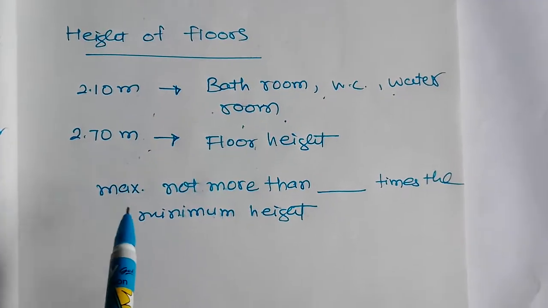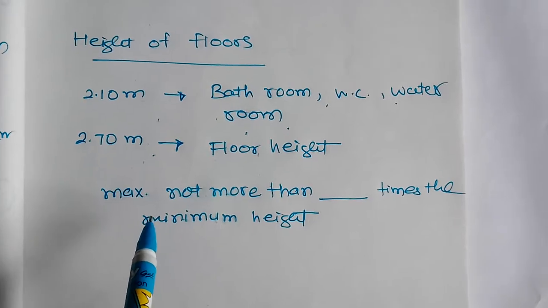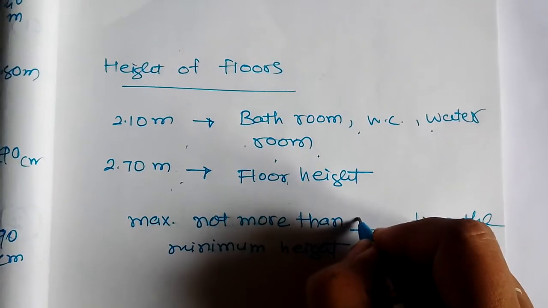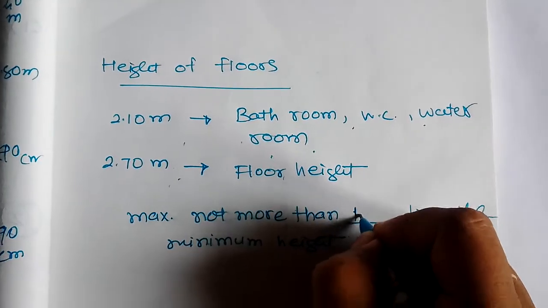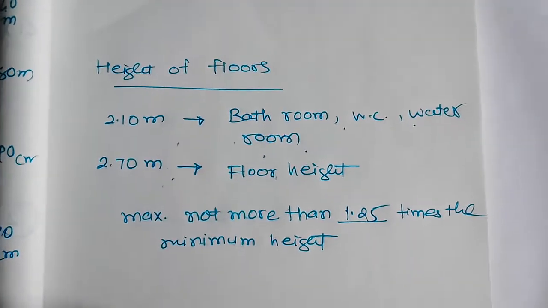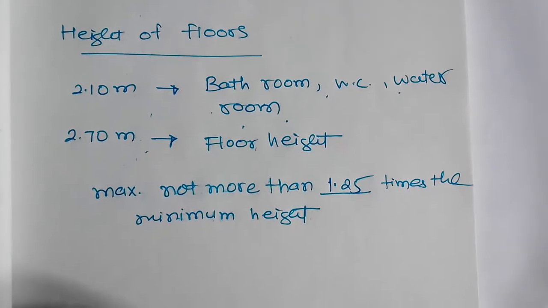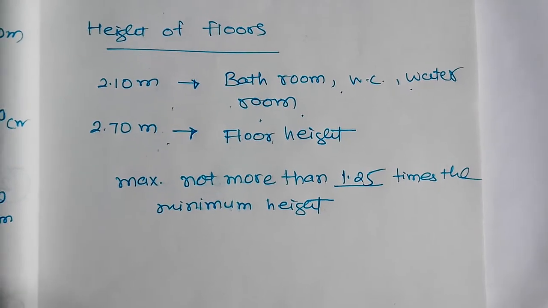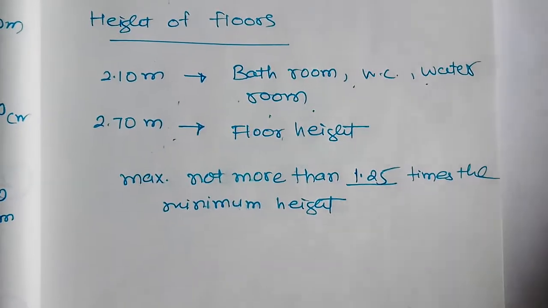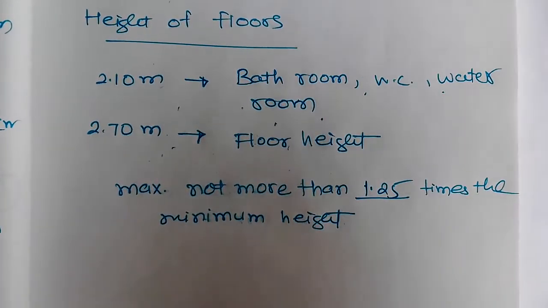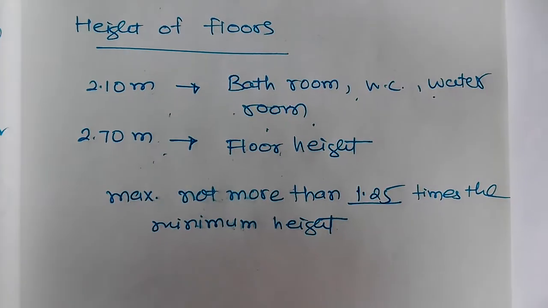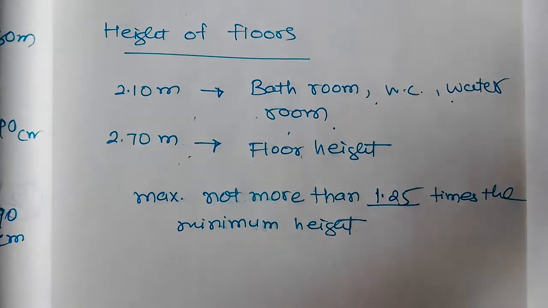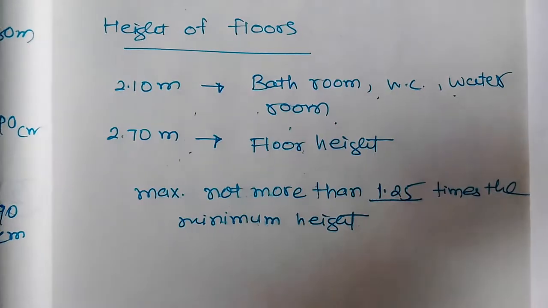Another point which we have to keep in mind is that the maximum height of a floor shall not be more than 1.25 times the minimum height. So these are the basic points about size or area required for a particular room.